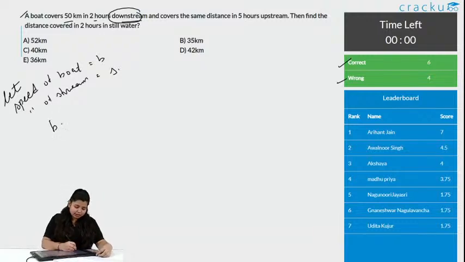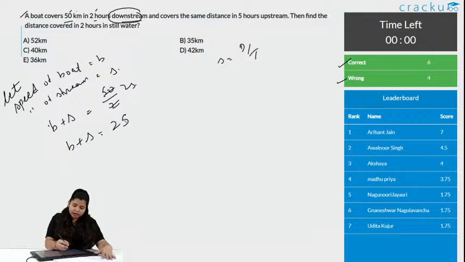So, it is B plus S is equals to, this is speeds obviously. We know the distance, we know the time, and speed is equals to distance by time. So, this will be 50 by 2 is 25. So, we know B plus S is equals to 25, okay, and it covers the same distance, that is 50 kilometers in 5 hours in upstream.